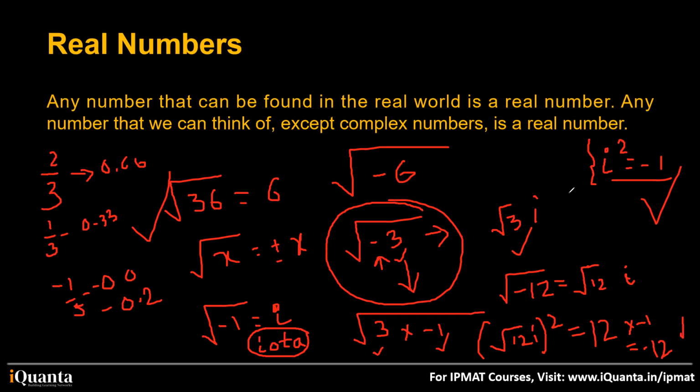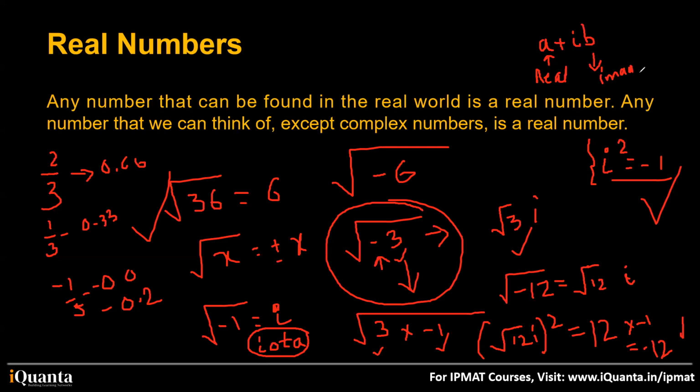What are complex numbers? A complex number is written in the form of a plus iota into b, where this a is the real part, and this b, because iota is attached to it, is called the imaginary part of that number.